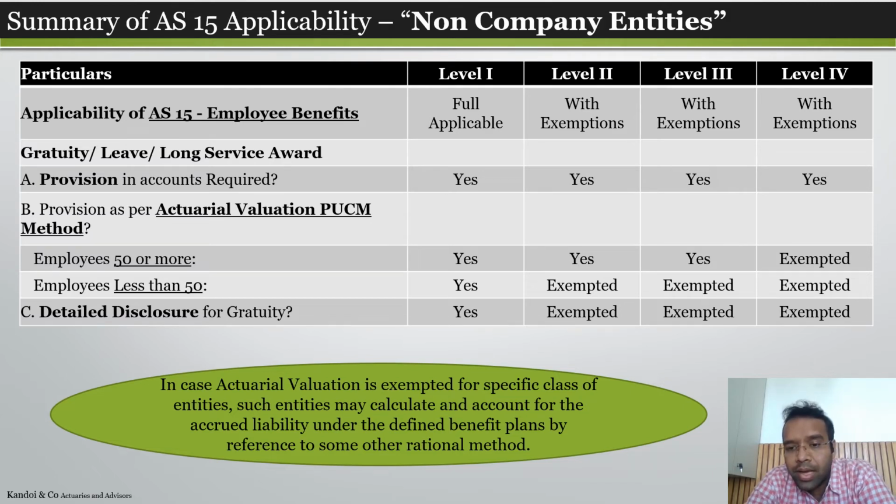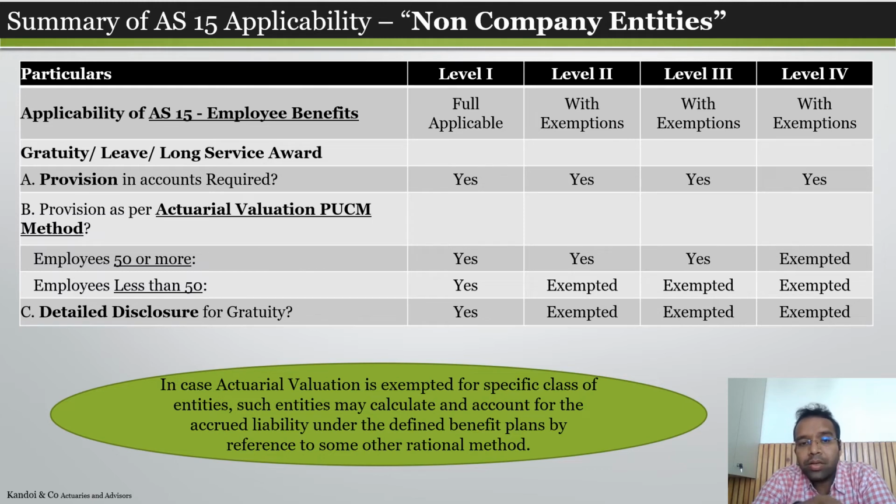But in the accounting standards issued by MCA for corporates, there is no such criterion of employees less than 50 or more than 50, whereas for non-company entities it is given. So that's why it is important to see both types of organizations differently.